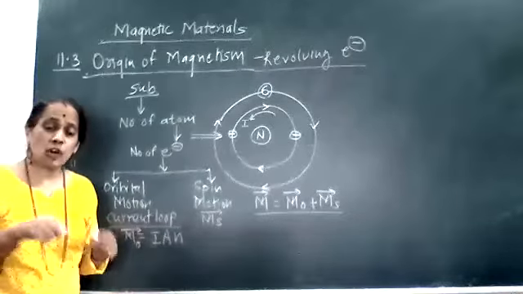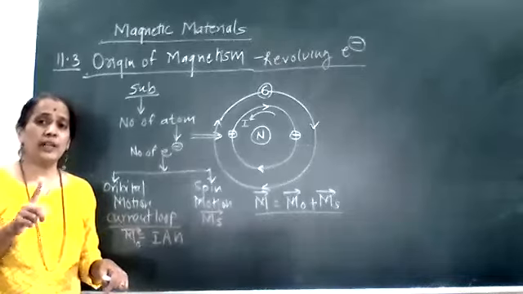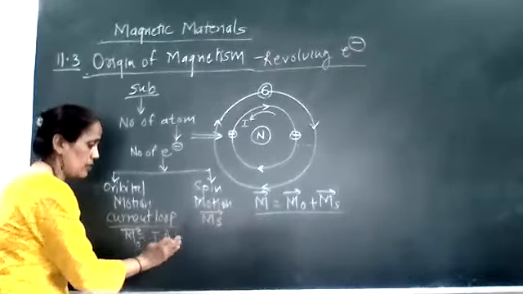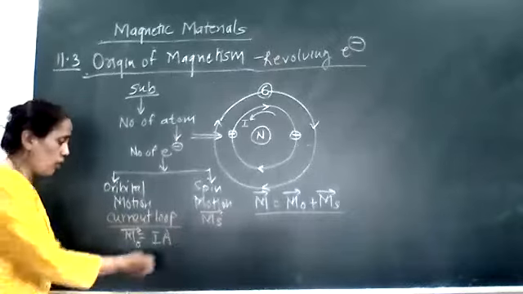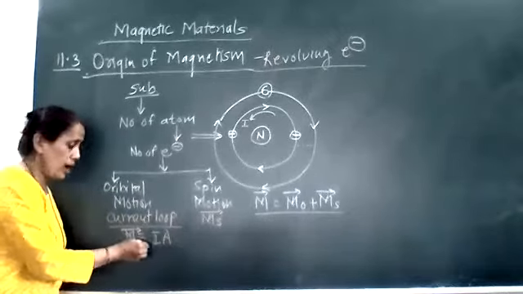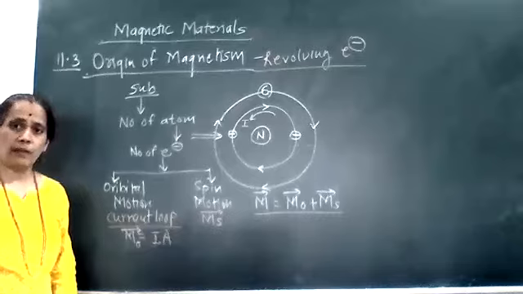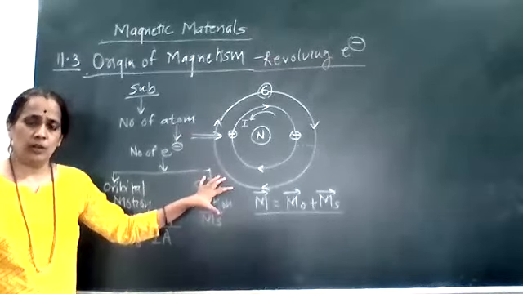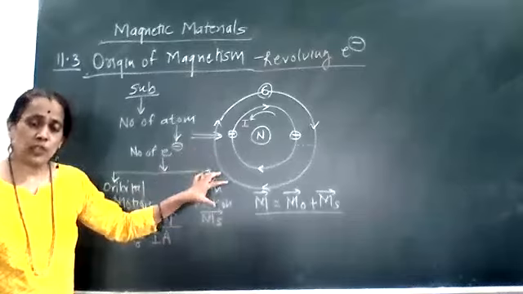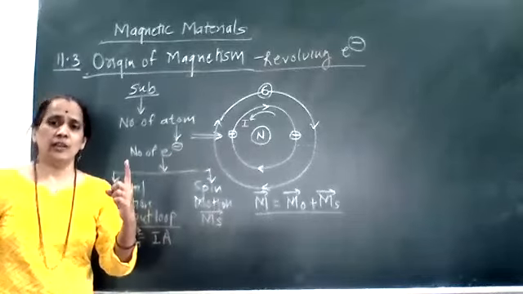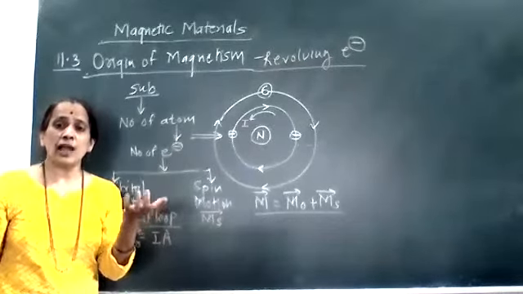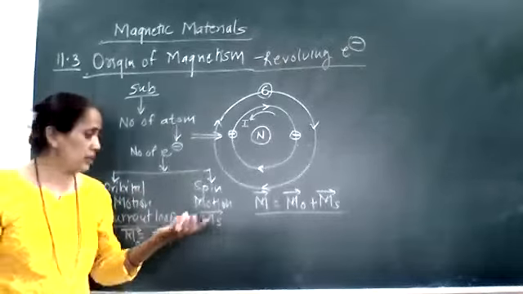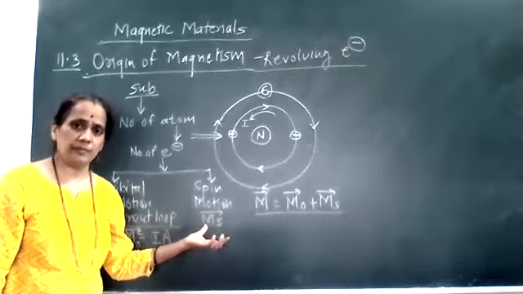But if I take the electron in the first orbit, orbit number 1, its number of loops is also 1, so n is equal to 1. So this orbital magnetic moment has a magnitude I into A. At the same time, that electron has a spin motion. Spin motion means the electron is rotating, with angular momentum associated with it, and that angular momentum will give us a magnetic moment.